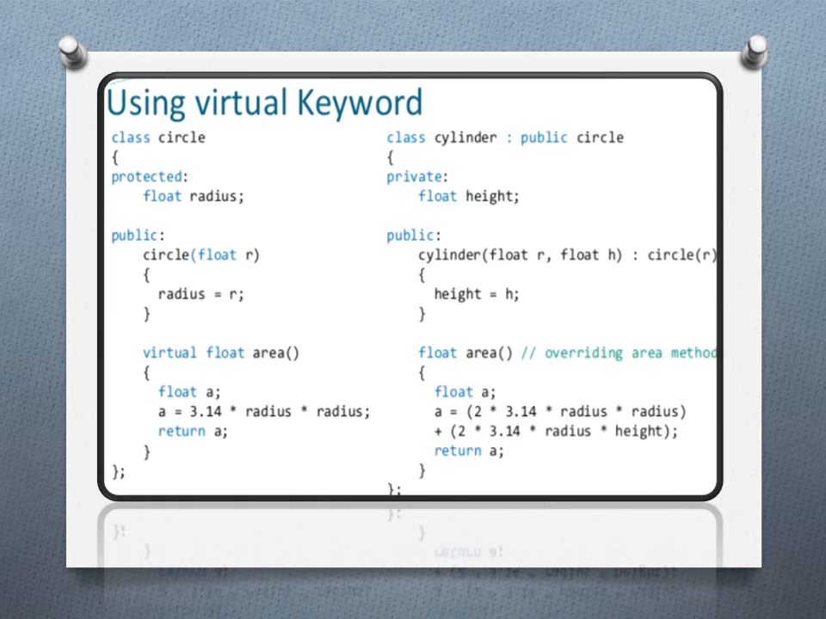Now see the function from the base class, the Circle class, having area as a virtual function. The same function we are defining in the class Cylinder, float area. The return type should be the same, and in the base class we are not passing any parameters, so here also we are not passing parameters. So, overriding the area method, the name and the signature of the function should be the same in both classes. So here we write the program for using the virtual keyword.